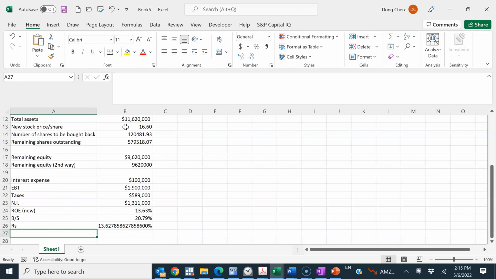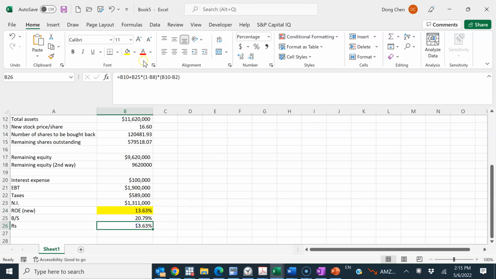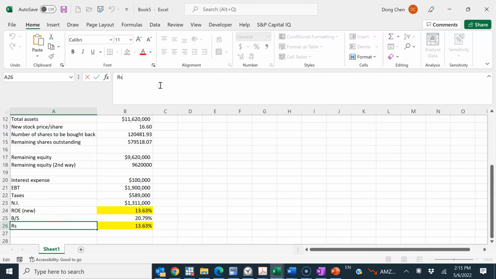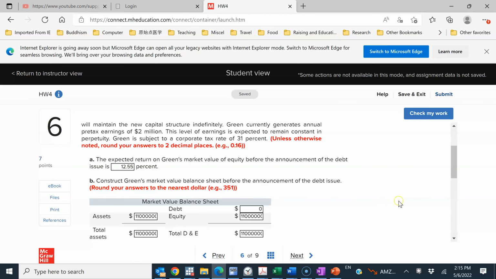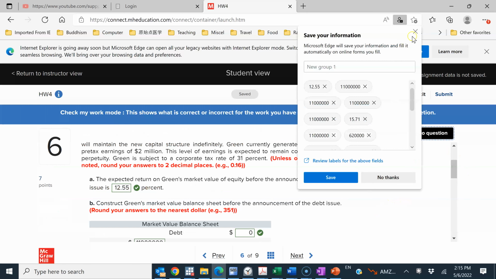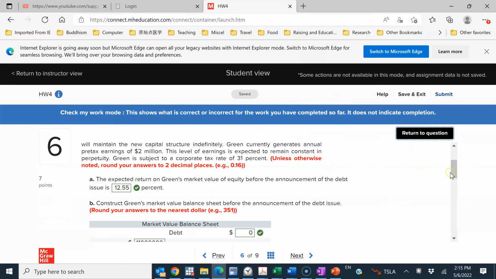So now I can close this, and you can see once I reduce the number of decimal places, I got exactly the same answer as what I got here, which I will mark both in yellow. So you see that I got the same answer. So this is new, 13.63%. So this gives us further confidence in our work. So check my work now and see whether I got the correct answers.